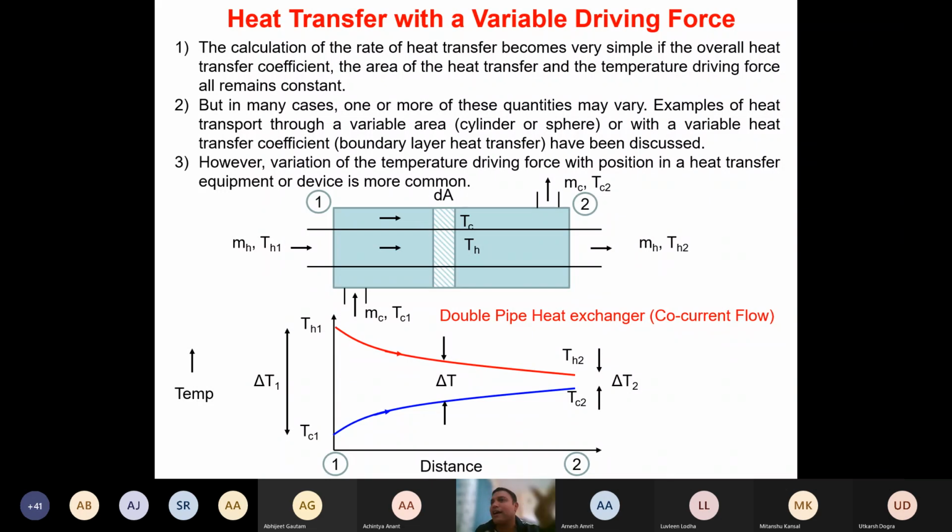Yes, sir. Again, the complication comes when there is a heat transfer associated with both convection and conduction. Even radiation is associated. In such cases, individual resistances have to be used in order to calculate the overall heat transfer coefficient. Isn't it? Even such a situation we have seen, and in such cases the overall heat transfer coefficient U has to be used instead of just small h. Do you all agree?